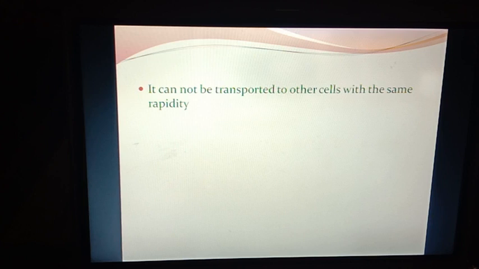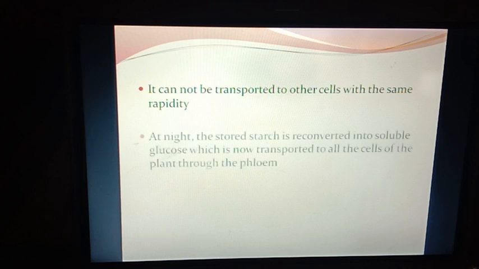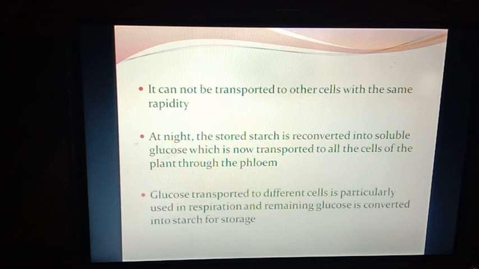It cannot be transported to other cells with the same rapidity. At night, the stored starch is reconverted into soluble glucose, which is now transported to all the cells of the plants through the phloem. Glucose transported to different cells is particularly used in the process of respiration, and the remaining glucose is converted into starch for storage.